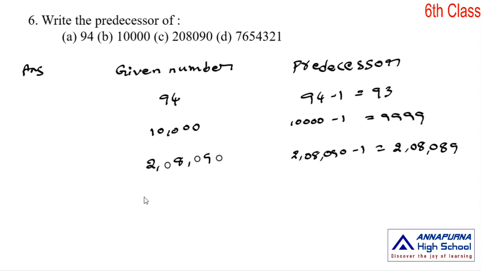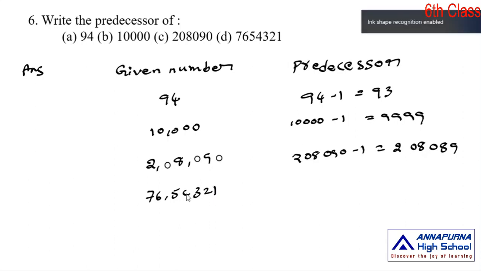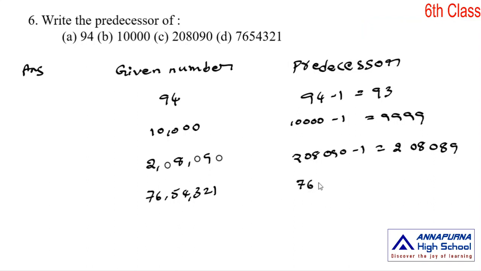Next number, 76 lakh 54,321. If we subtract 1 from this number, we get the previous number to 76 lakh 54,321, that is 76 lakh 54,320. 76 lakh 54,320 is the predecessor of this number.